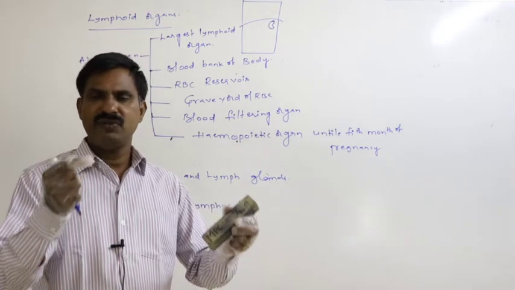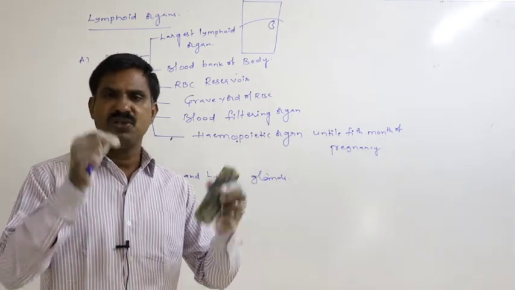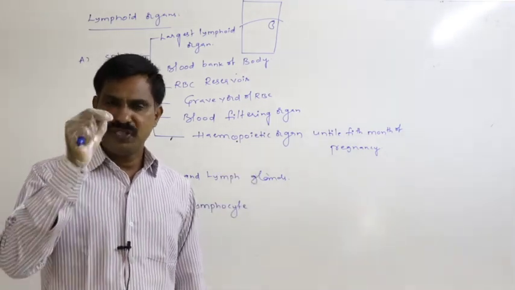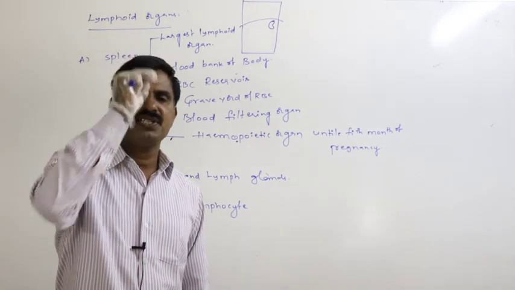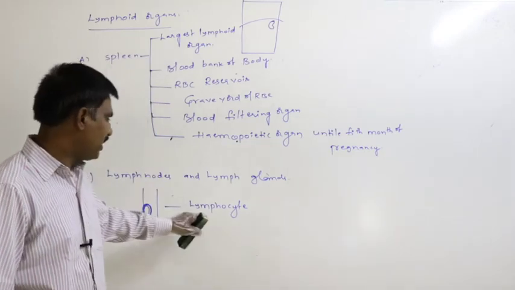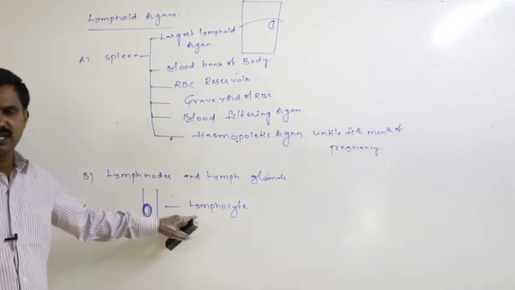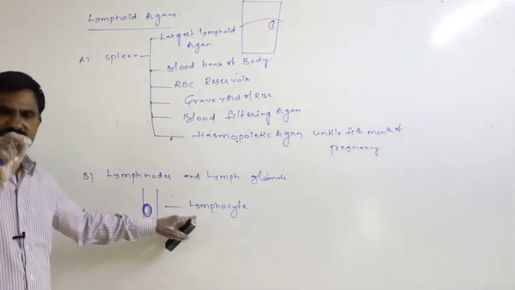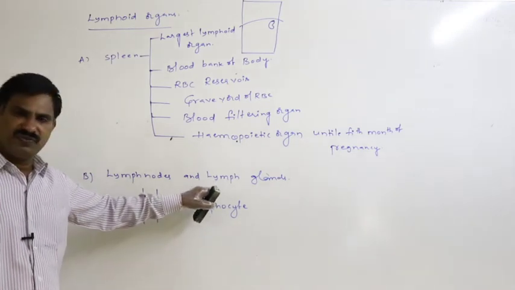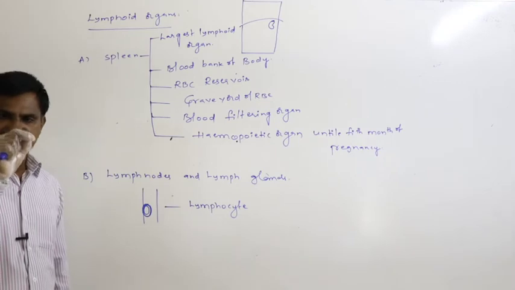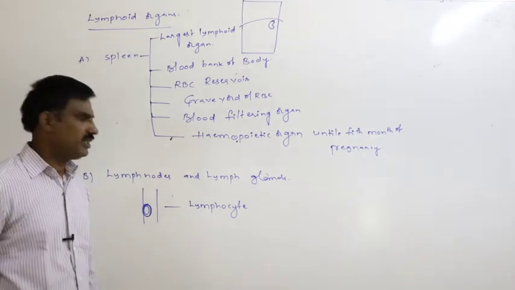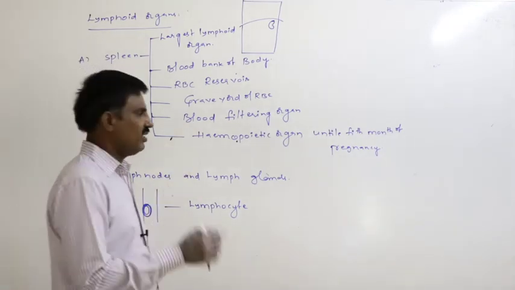Whatever bacteria and pathogens reach the lymph are killed by the lymphocytes before the lymph reaches the blood.